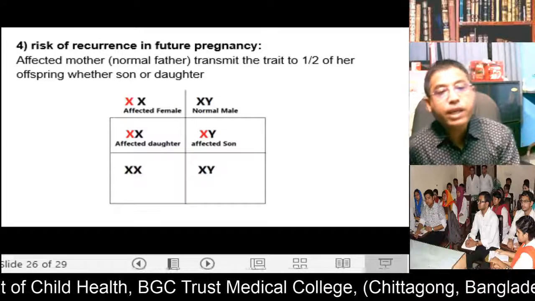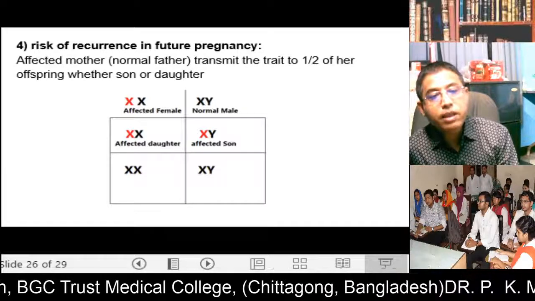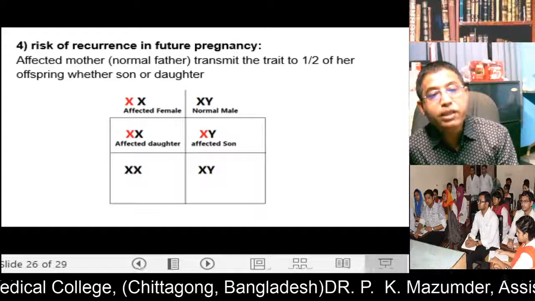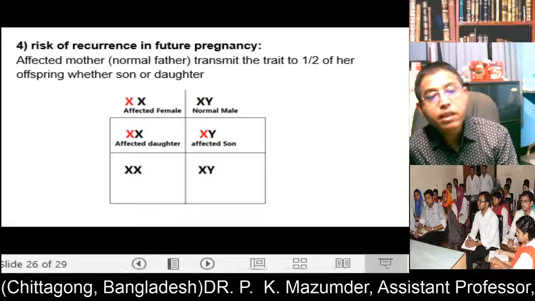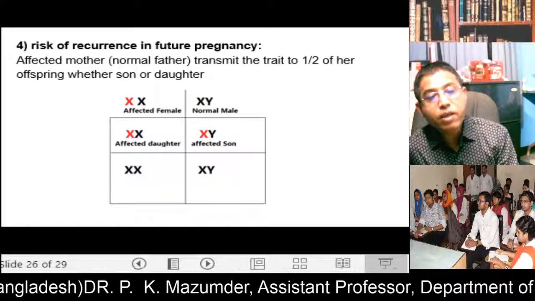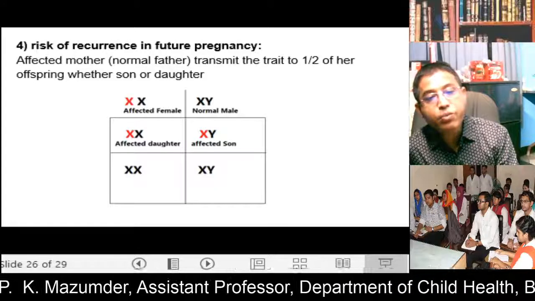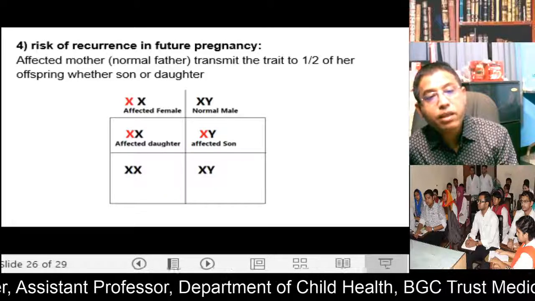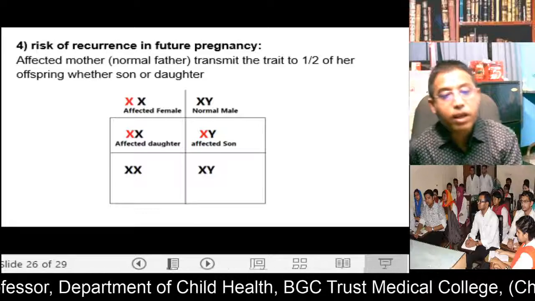Pattern of transmission: no specific pattern of transmission. Now, risks of recurrence in future pregnancy. This is the affected female, because this X chromosome contains the dominant mutant gene, she will express the disease, and with a normal father, their sons and daughters can be affected. So 50% of daughters and 50% of sons will be affected, and 50% of daughters and 50% of sons will be normal.